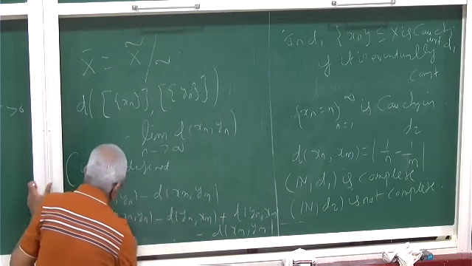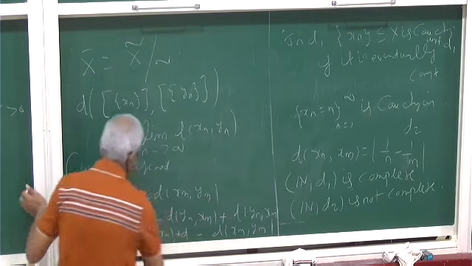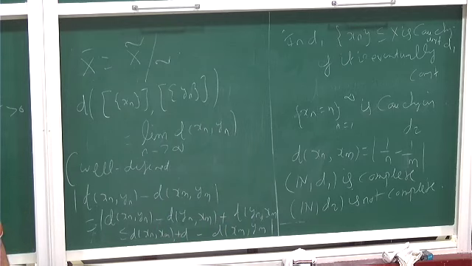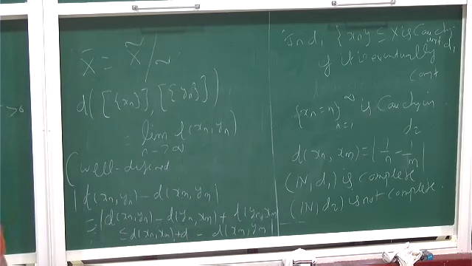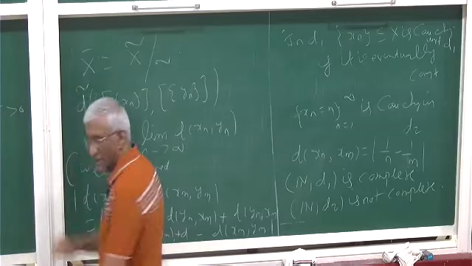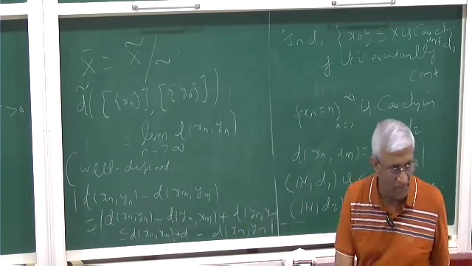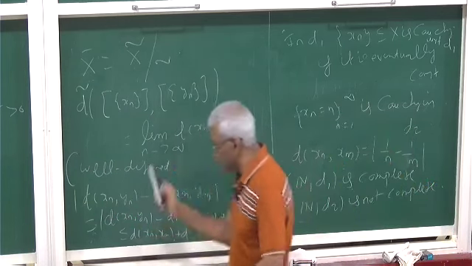So this is less than or equal to d of xn xm plus d of ym yn. This is the other part of the triangle inequality. Triangle inequality has another version, no? You can take it to the other side. You want to write it as d tilde? Okay, good, we call it d tilde. It shouldn't be the same d.